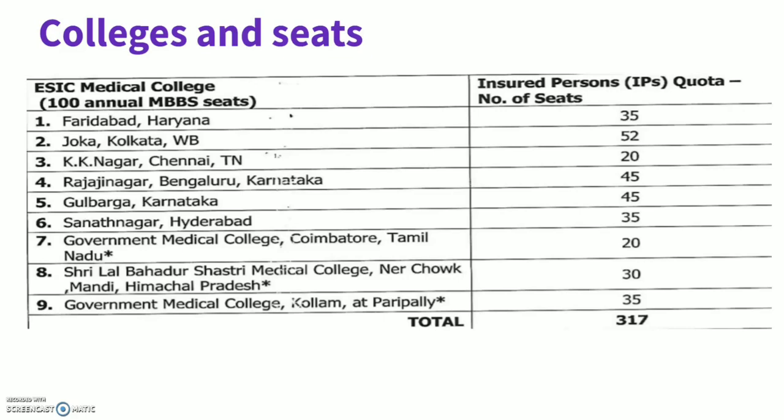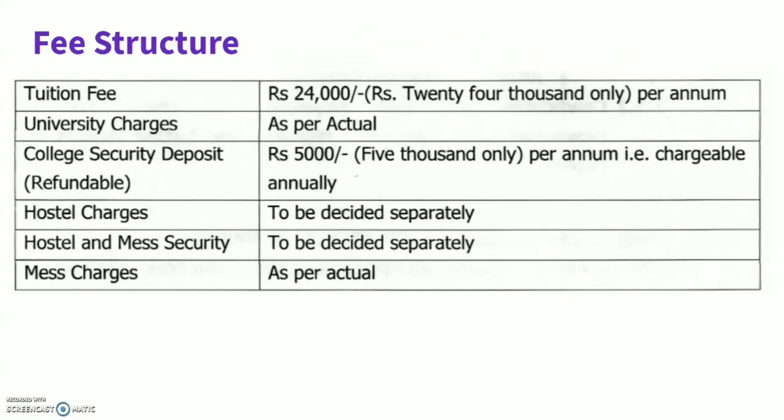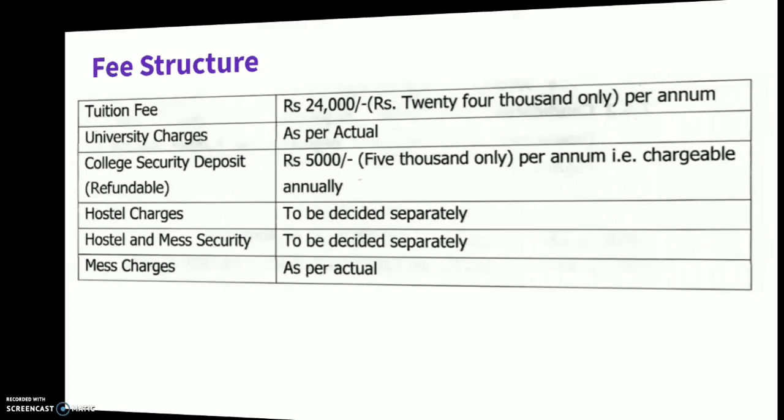So there are 9 medical colleges under the ESIC, where in total there are 317 insured persons quota. That is, there are 317 medical seats for ESIC IP quota. This is just the fee structure of every college under ESIC IP quota.